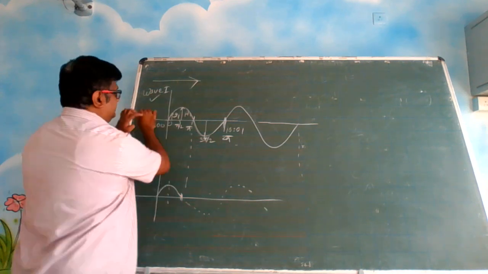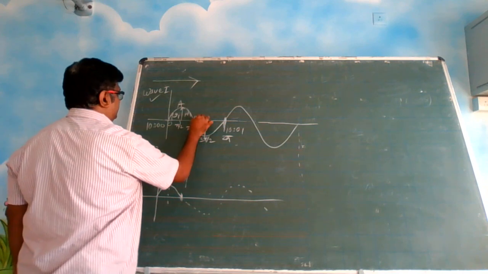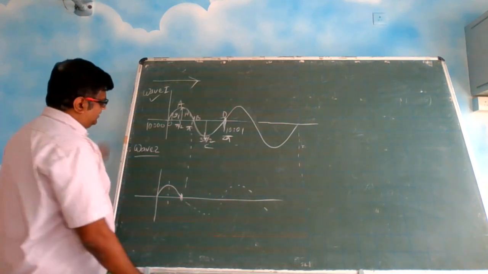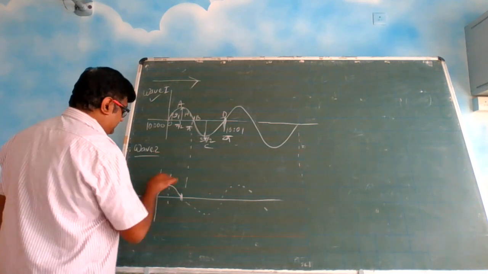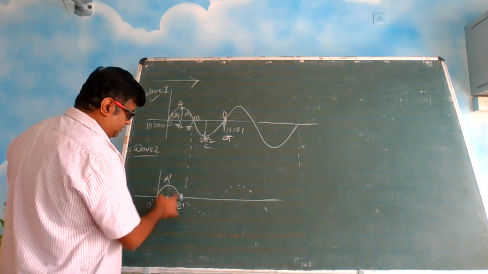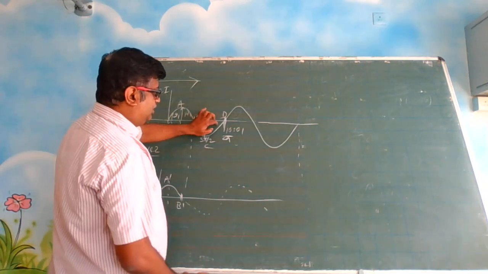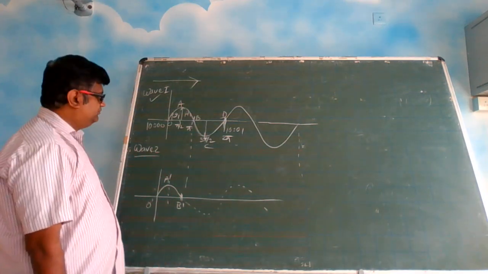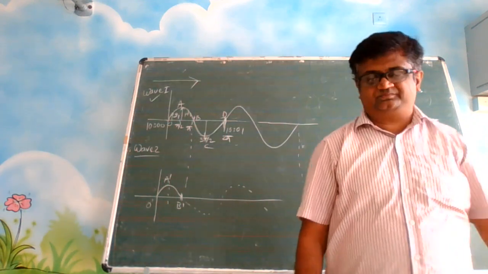I will write the positions O, A, B, C, D. Corresponding positions I will say O dash, A dash, B dash. This wave is also going like this, but it is not going as fast as this. Maybe it is behind. So are they in phase? First of all, they are not in phase.